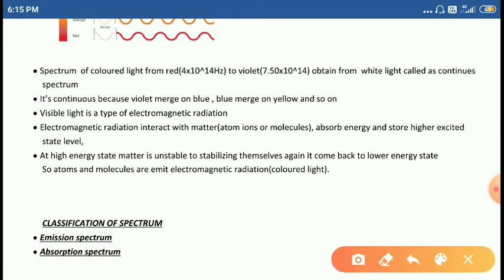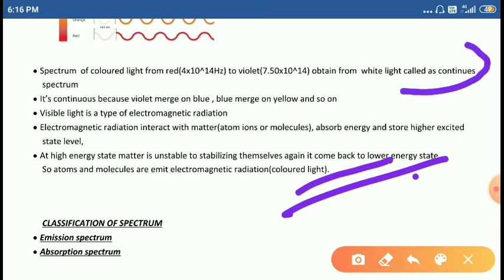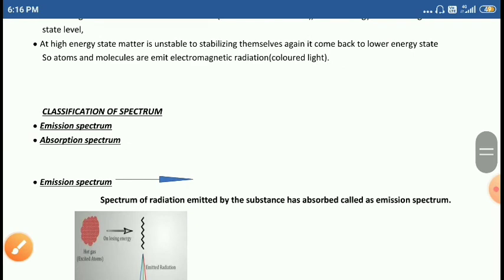So this is about the dual behavior of electromagnetic radiations. The first part, students, is the continuous part. Whatever we discuss here, spectrum or spectra, is also called a continuous spectrum. Right. The spectra are classified.